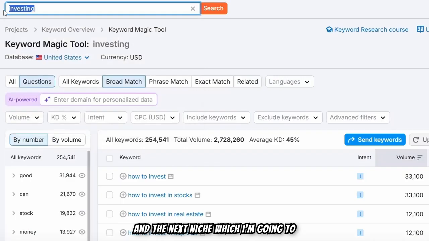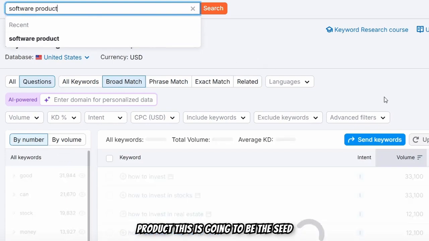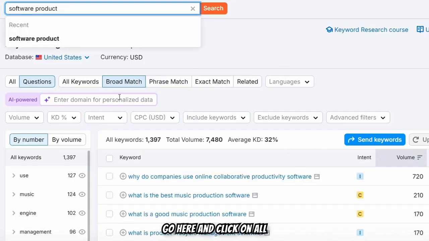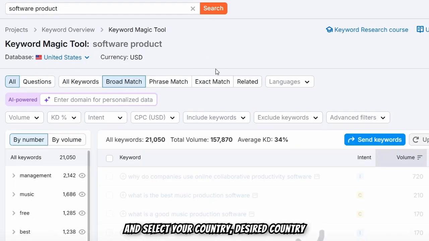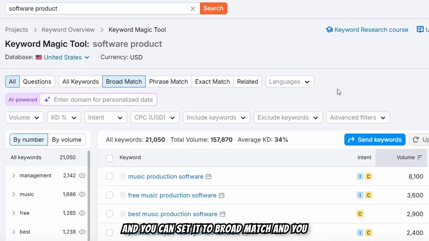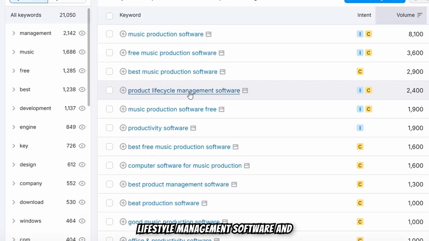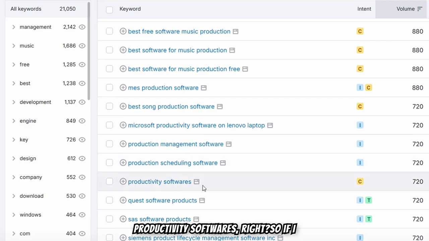And the next niche which I'm going to talk about is the software product itself. If I simply type in software product, this is going to be the seed keyword. But if I go here and click on all and select your desired country, and you can set it to broad match, you can see music production software, free music production software, best music production software, product lifestyle management software, and there are many productivity softwares, right?